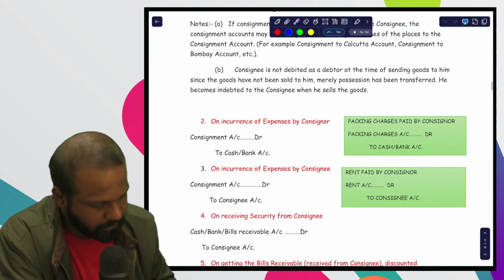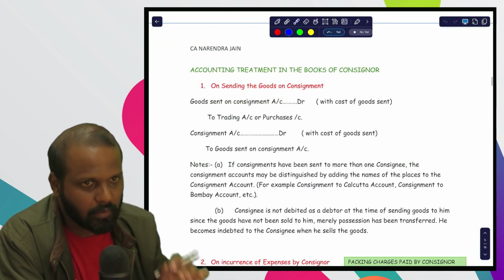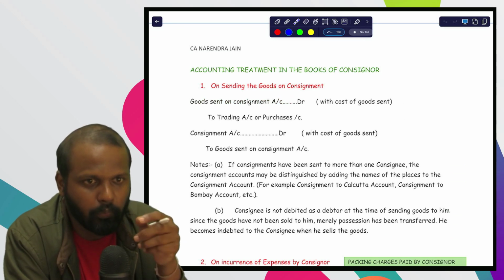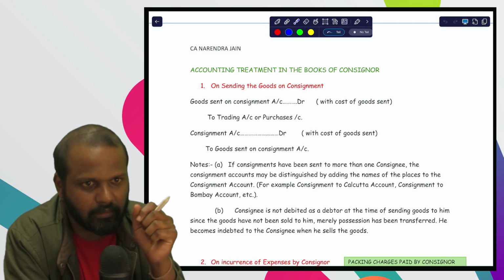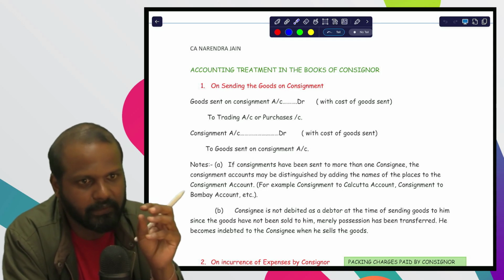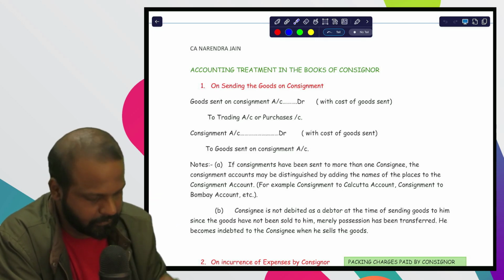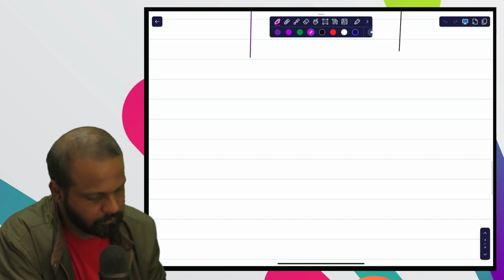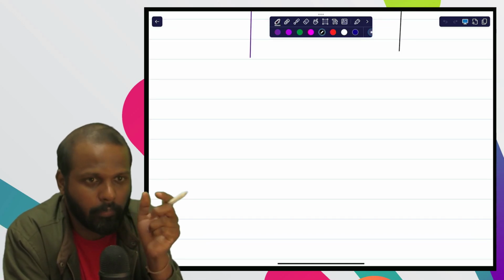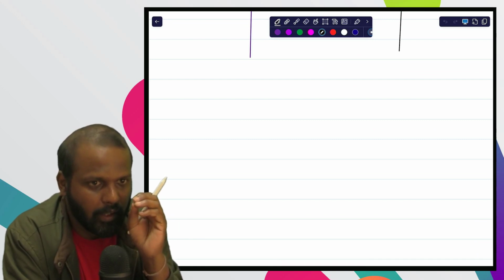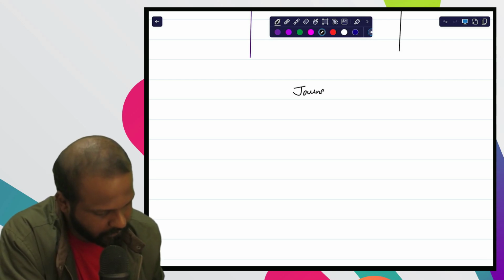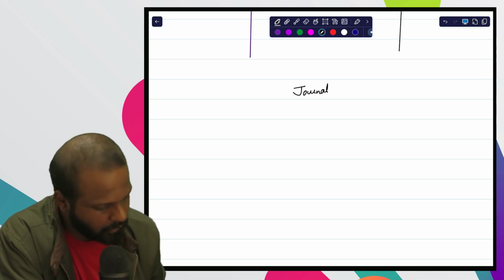Before I explain these 12 journal entries, first I want you to understand some basic things. Just a few basic things you understand, then we'll come to the journal entries. See, listen. Normally what will happen, every business transaction for the first time we record in a book called journal. In journal we are going to record the journal entry.